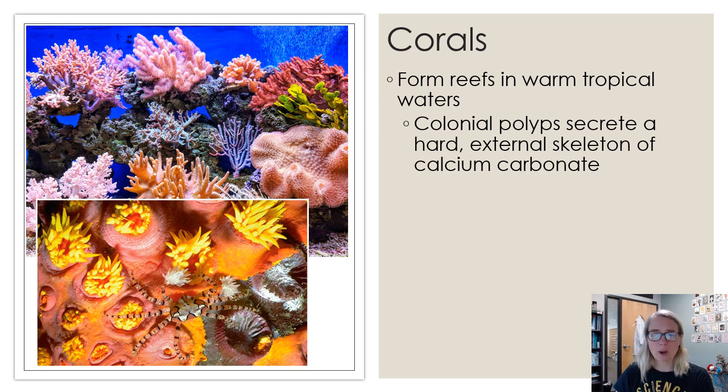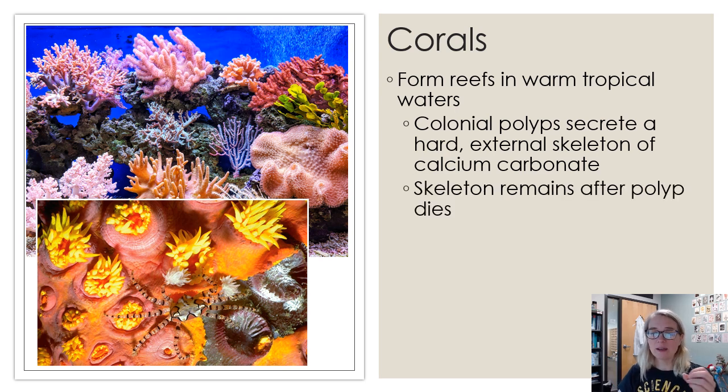They tend to form in tropical warm waters. They have these big colonies that form these huge reefs, that calcium carbonate skeleton. The skeleton can remain even after the polyp dies. So they can build and build and build, almost like an empty house or an empty office building. People are no longer in there, but the structure remains.